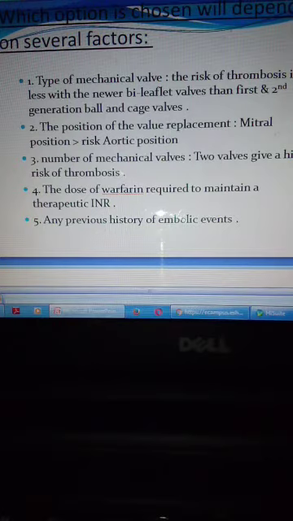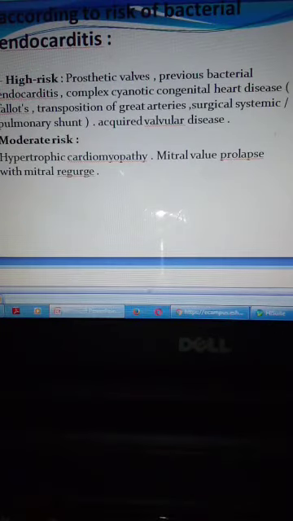The required dose to maintain a therapeutic level, and any history of events. Also, according to the risk of bacterial endocarditis, we can use antibiotics.